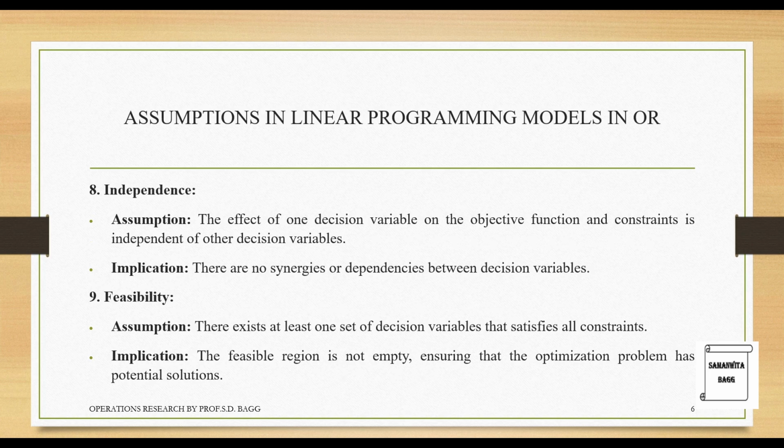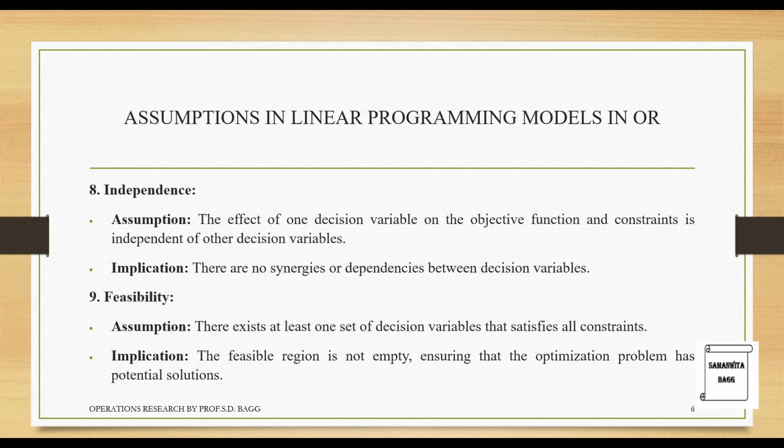Independence assumption: the effect of one decision variable on the objective function and constraints is independent of other decision variables. Implication: there are no synergies or dependencies between decision variables. This means that you will not have one variable dependent on the other. Say x1, x2, x3 are the three variables that we have. X1 will not be dependent on x2 and x3, and vice versa. So accordingly, you can calculate all three of them individually and check their effect on the objective function.